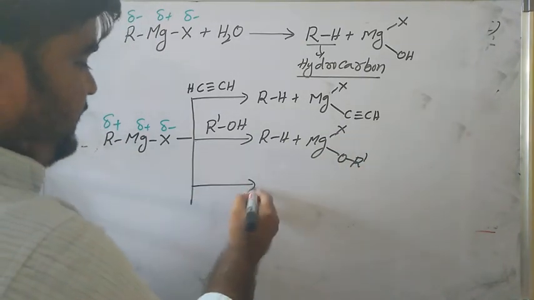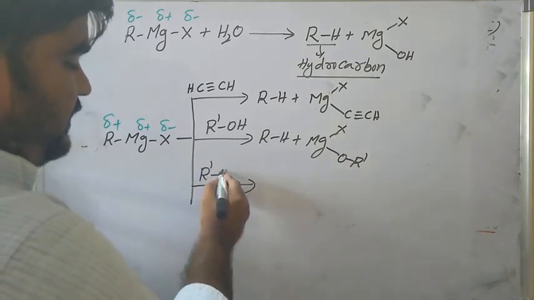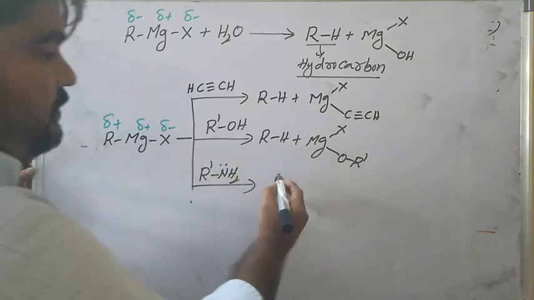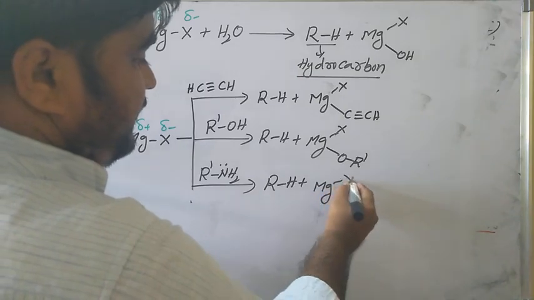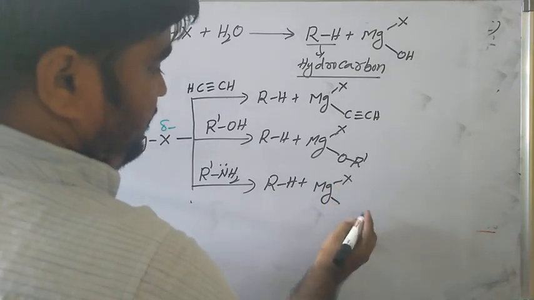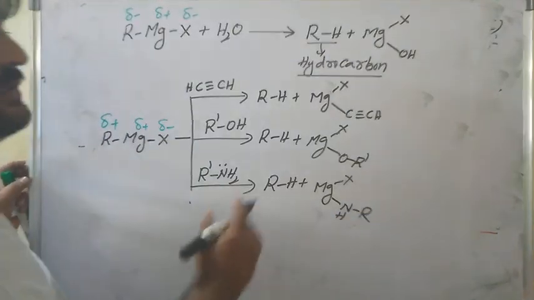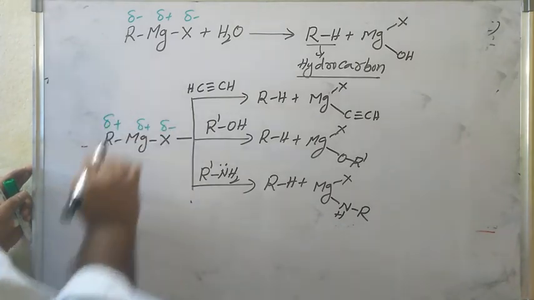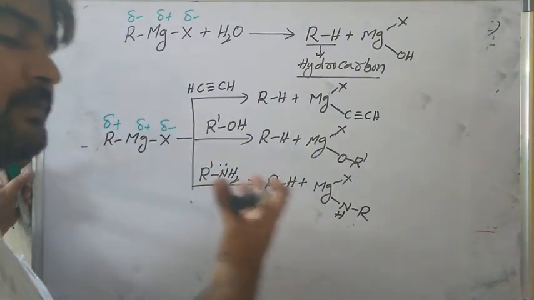And next one is amines, R dash NH2 or ammonia molecule, whatever is R dash NH2. So amines also release the one proton. So RH plus MgX NHR. So this is the compound. Grignard reagent is highly reactive with any sorts of proton like water, alcohol, amines, acids.